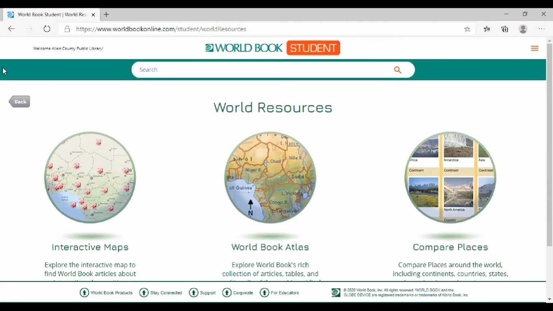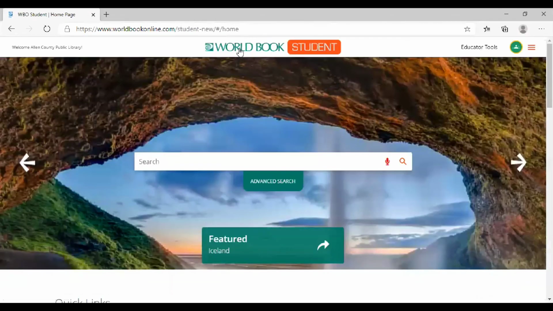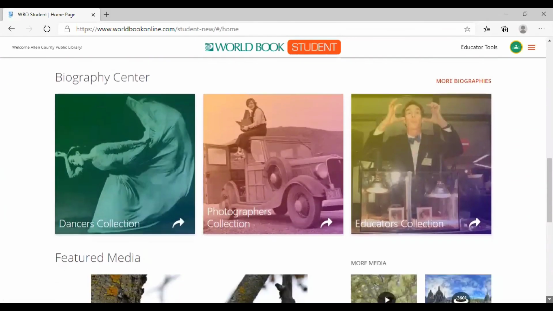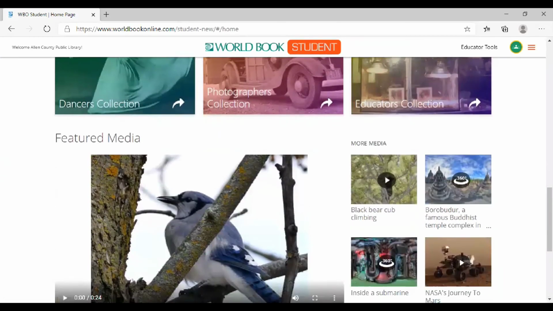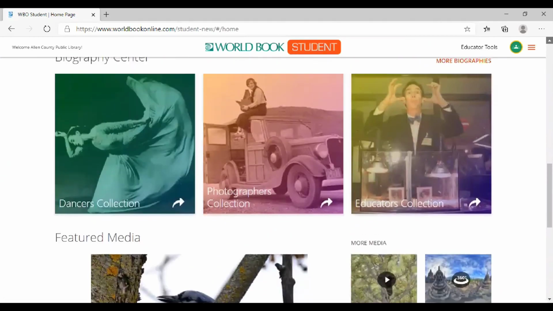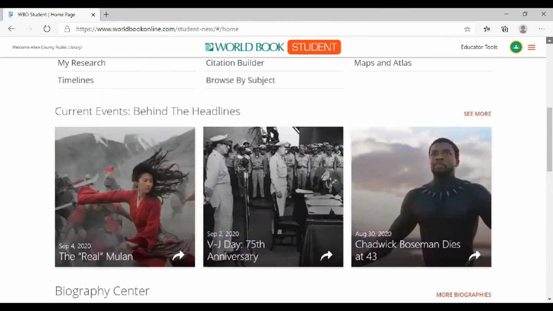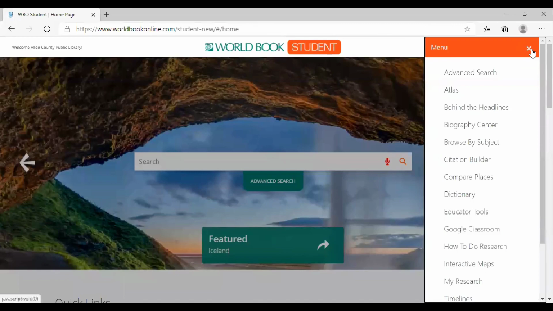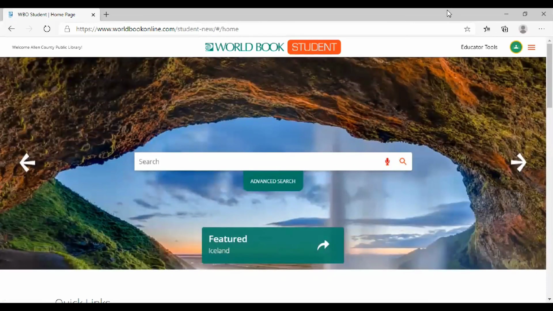All right. So we can go back to our World Book Student, back to our home page. Remember, you can do a search, you can do an advanced search. You have your home page with all of this information here, or you can use your guide here. Open that up and find your information.